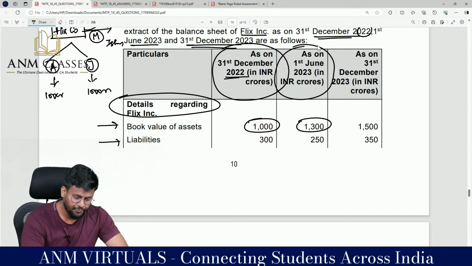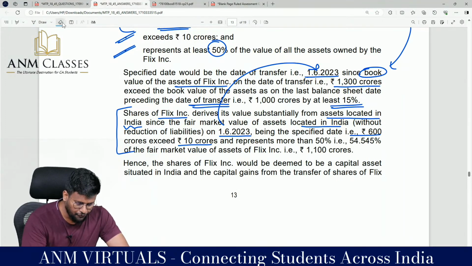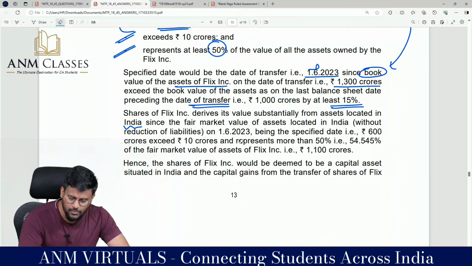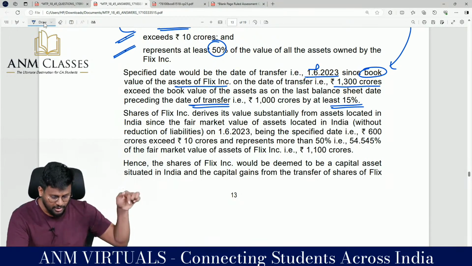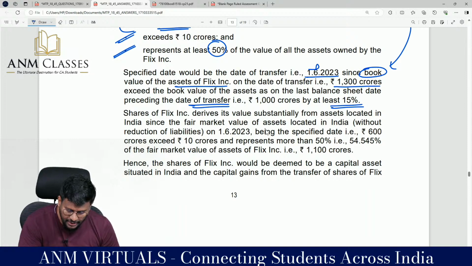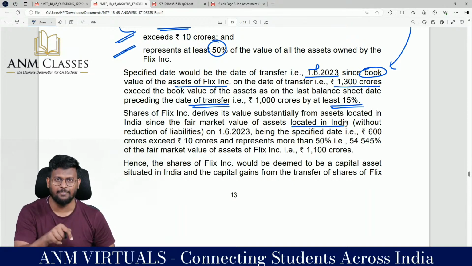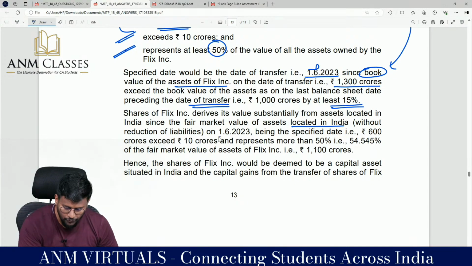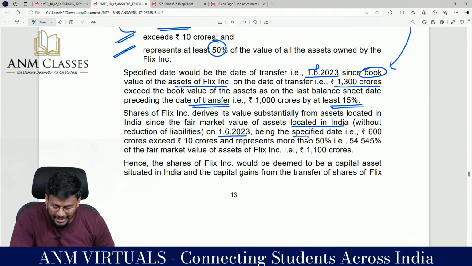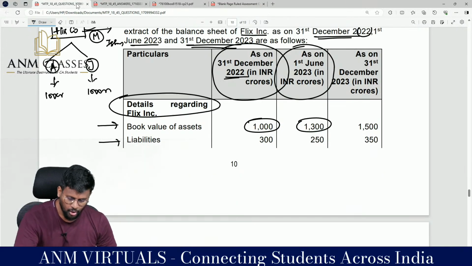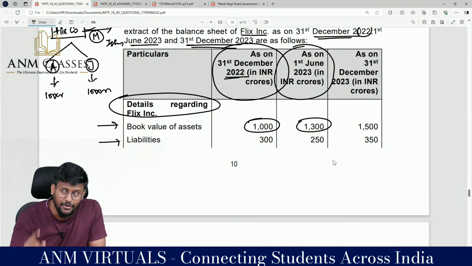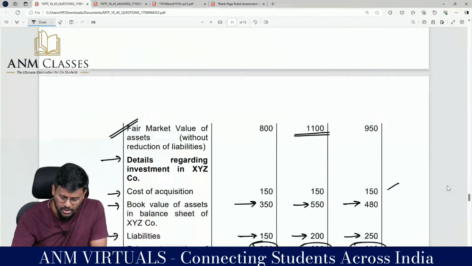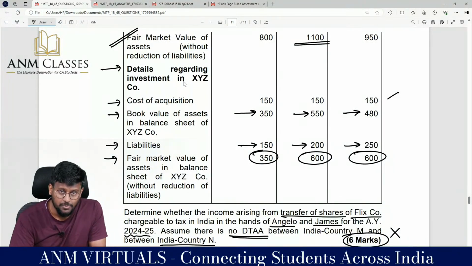So 1st June. So shares of Flix Incorporation derive their value substantially from assets located in India. Since the fair market value of the asset located in India without reduction of liability on 1/6/2023, being the specified date, is 600 crore. So this is details regarding the Flix Incorporation. This company is situated outside India. This is details regarding the investment in XYZ company. So this is our Indian company.